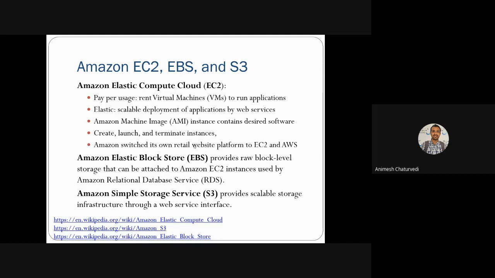Elastic Compute Cloud, which is said as EC2, Elastic Block Storage, which is said as EBS, and Simple Storage Service, which is said to be S3. What is EC2?